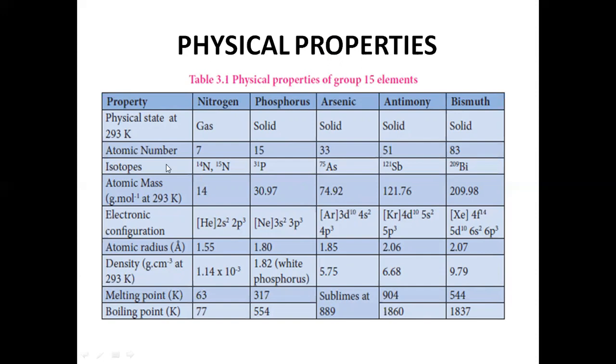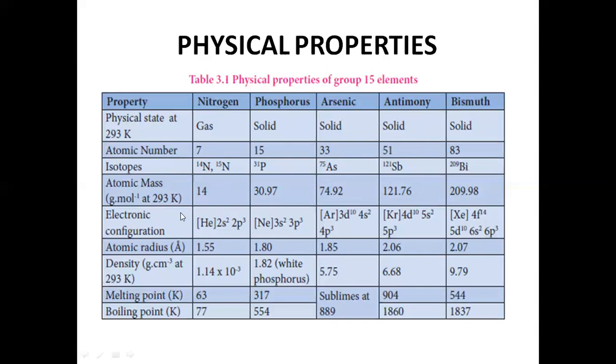Next is isotopes. Isotopes means same atomic number and different mass number. Nitrogen is available in two forms, N14 and N15. Phosphorus is available as P31, arsenic as As75, antimony as Sb121, and bismuth as Bi209. Next column is the atomic mass.